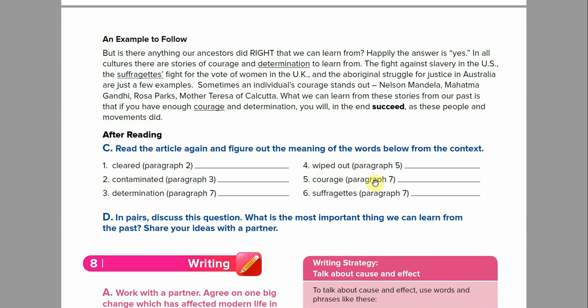And courage in paragraph 7. Courage right here. What we can learn from these stories from our past is that if you have enough courage and determination, you will, in the end, succeed. So use this. What do you think courage means? And then the last one, suffragettes. That's right here. The suffragettes' fight for the vote of women in the UK. So what do you think this means?